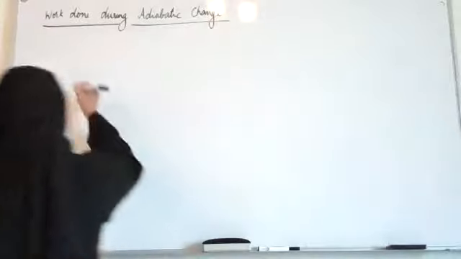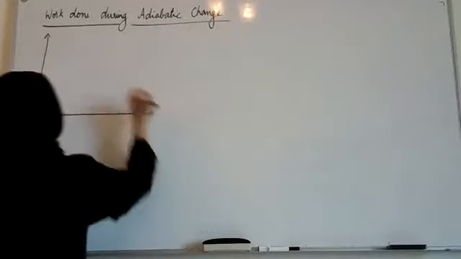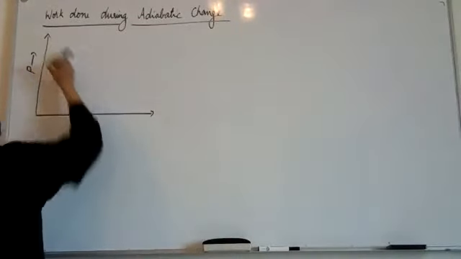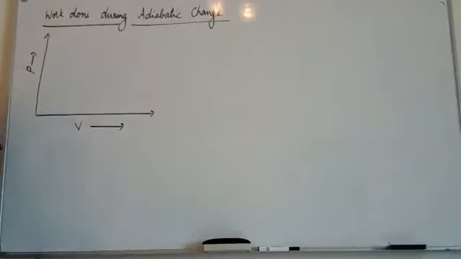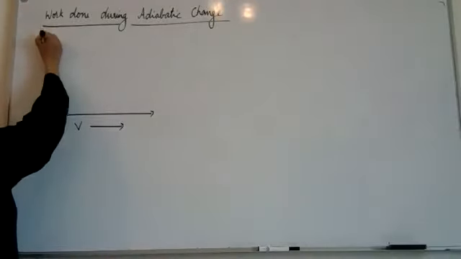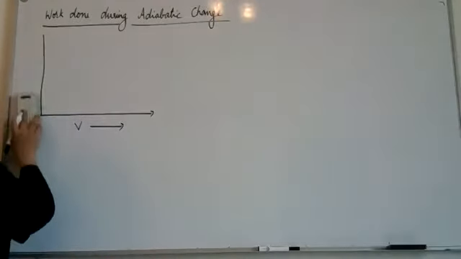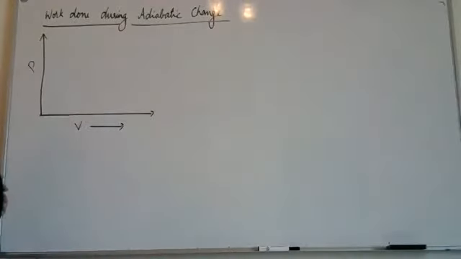So let me just draw a graph between pressure and volume. Okay. So this is a pressure volume graph. And you know that it's called an indicator diagram. Indicator diagram is a graph drawn between pressure and volume.